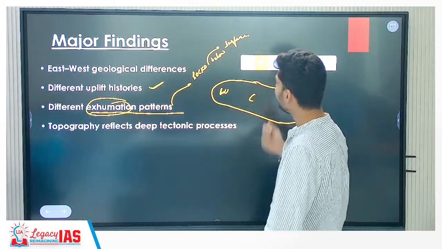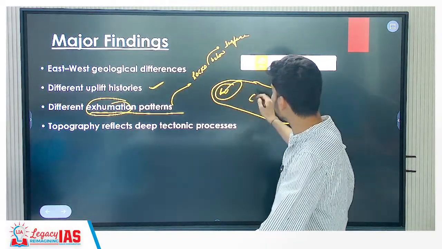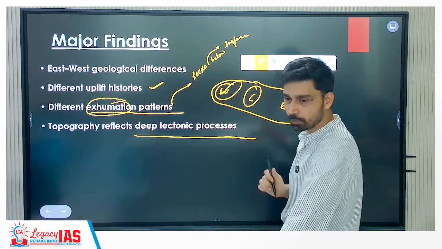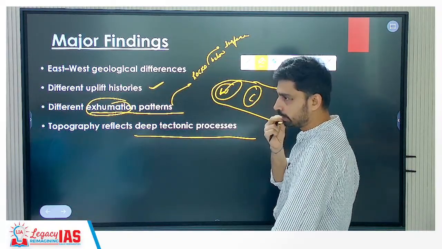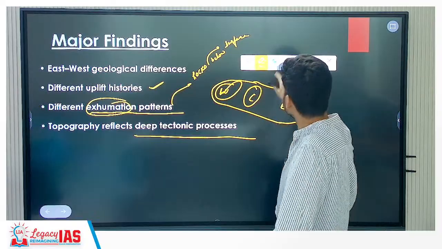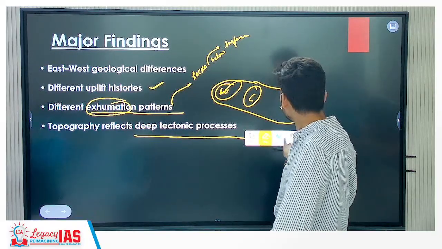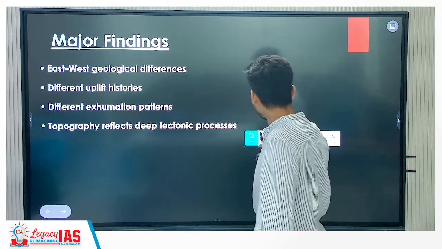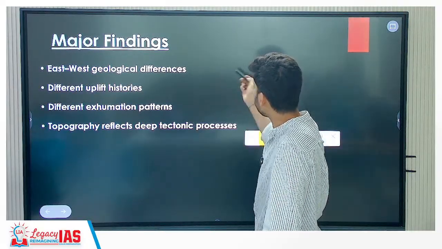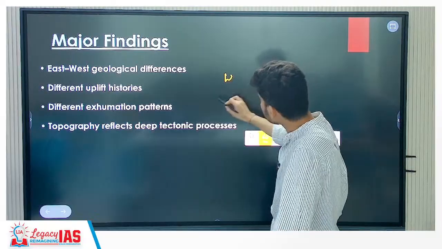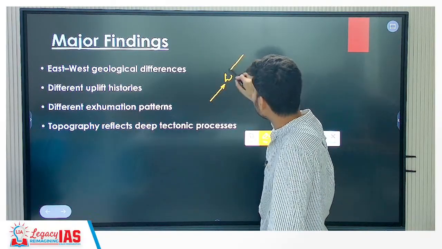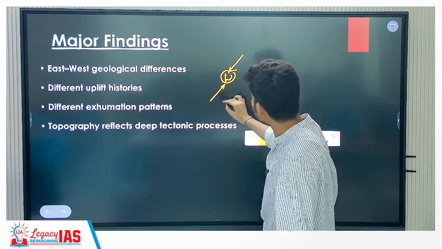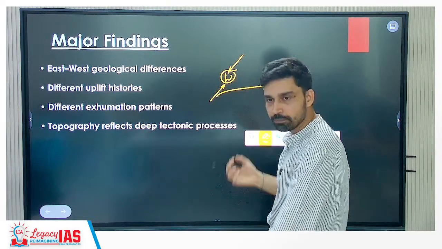So different exhumation pattern has been experienced in the western part and the central part, and the topography reflects the deep tectonic process itself. Based on this, what can you understand? Why do you have different uplift history? Why did the western part of Tibetan Plateau uplift before and the central part uplift later? What is the reason behind uplift? Convergence between Indian plate and Eurasian plate. So I am saying that here uplift is taking place before, here uplift is taking place after.